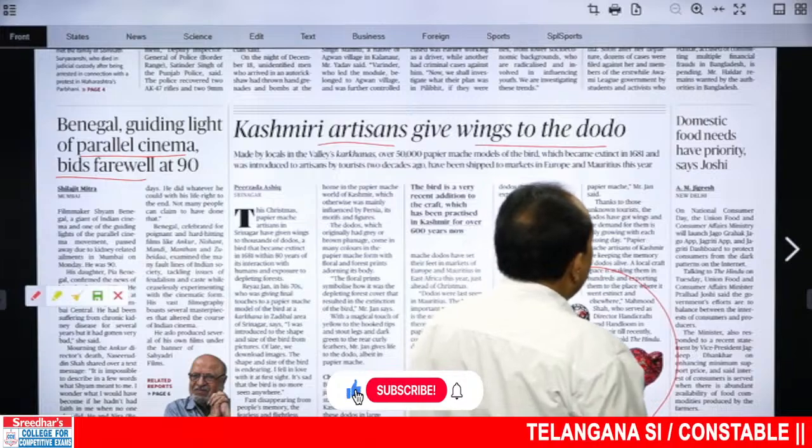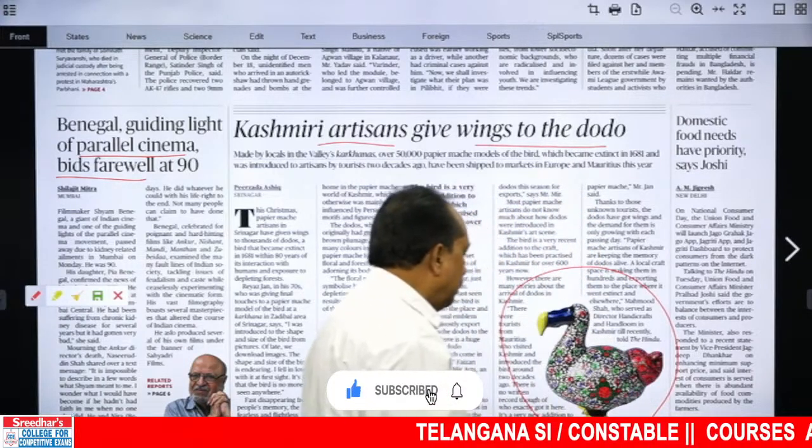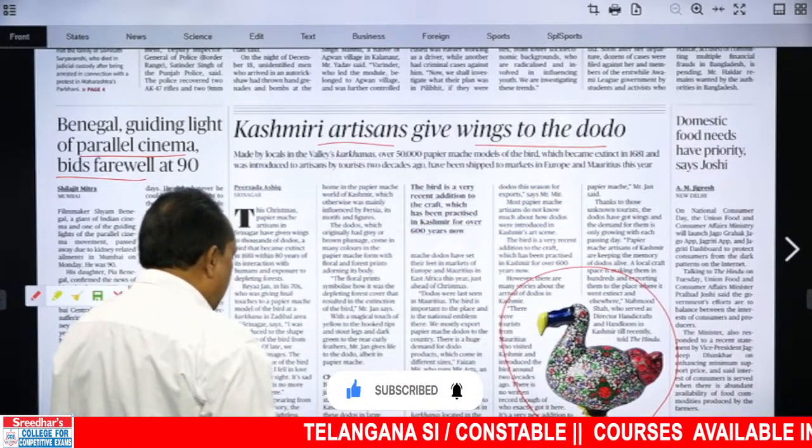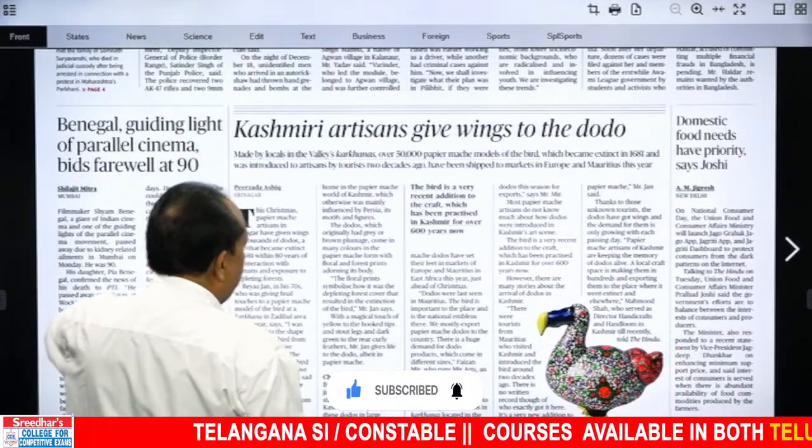Domestic food needs have priority, says Joshi. Simple words. That's all from the front page headlines.